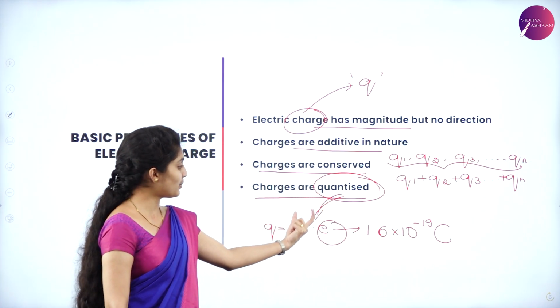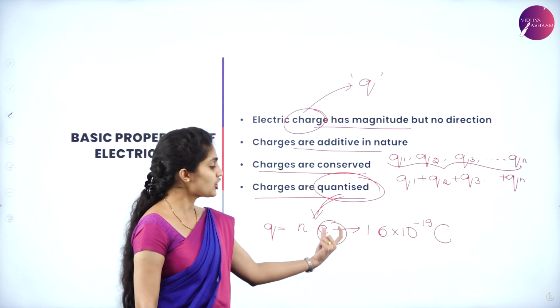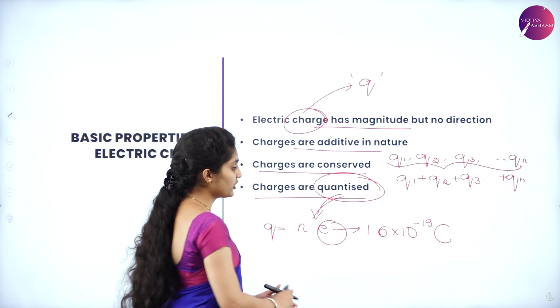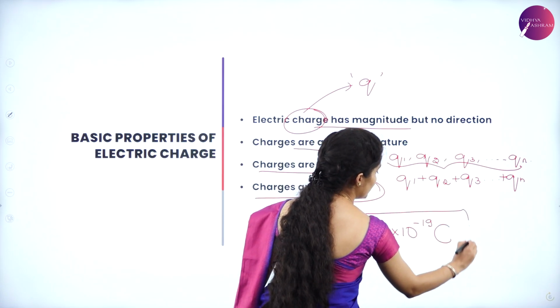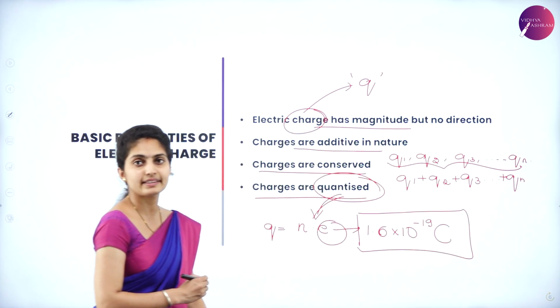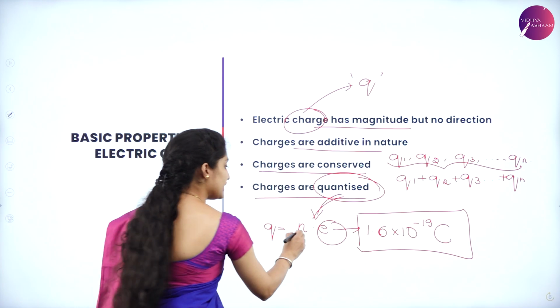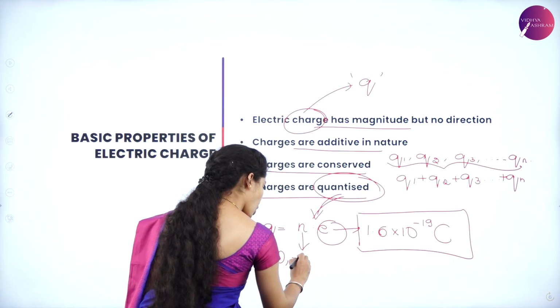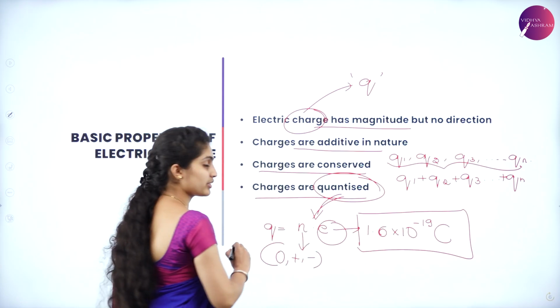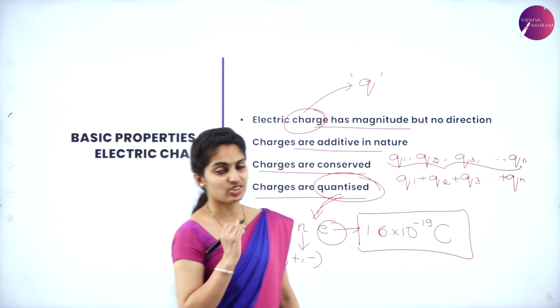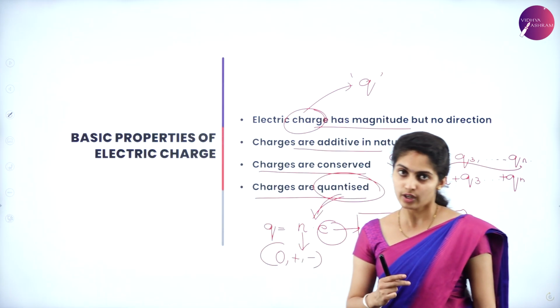that is, integral multiples of the basic unit of charge. And the value of the basic unit of charge is 1.6 into 10 to the power of minus 19 Coulomb. N can be 0, positive or negative, because it is an integer. An integer can be negative, 0 or positive.